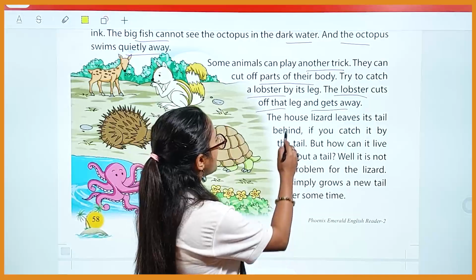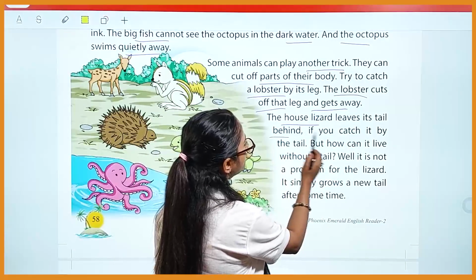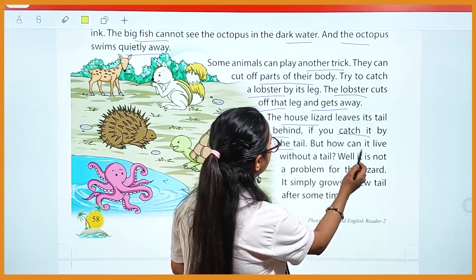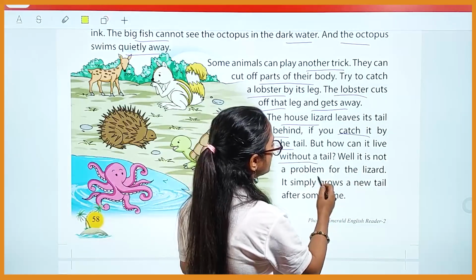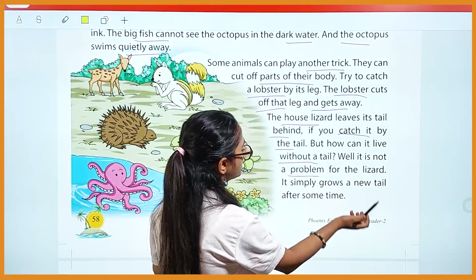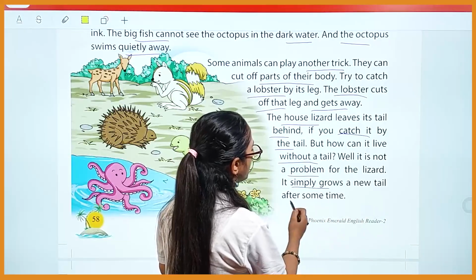Now, next is, the house lizard leaves its tail behind if you catch it by the tail. But how can it live without a tail? Well, it is not a problem for the lizard. It simply grows a new tail after some time.